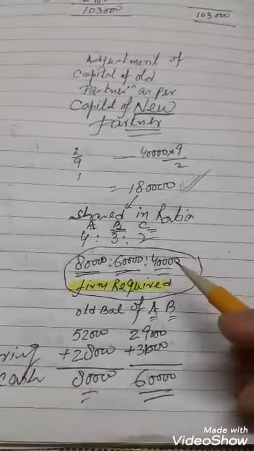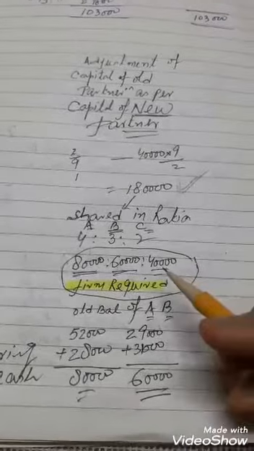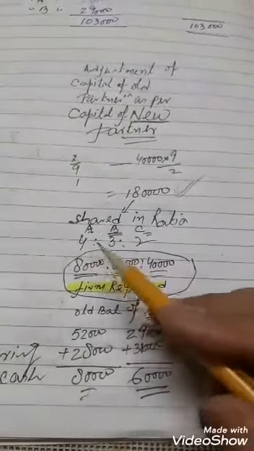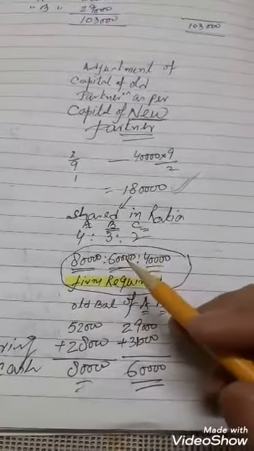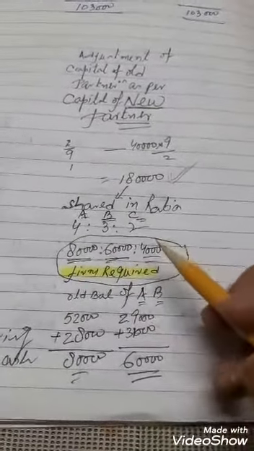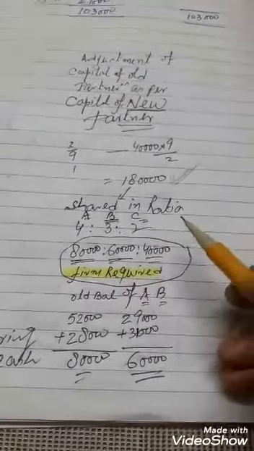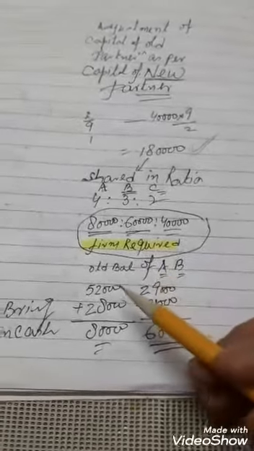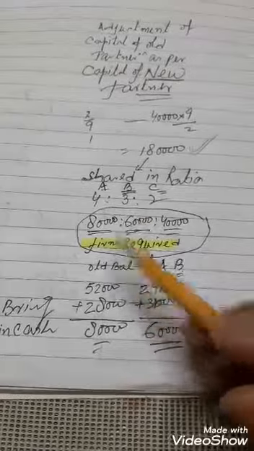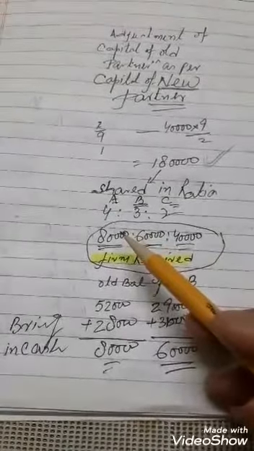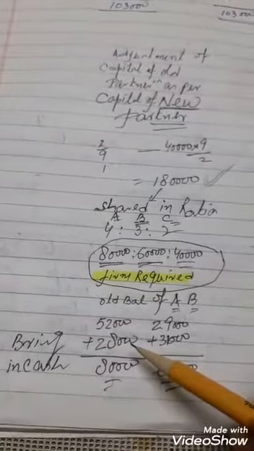If the amount is excess surplus, he will withdraw the amount. If the amount is deficit, he will bring the amount. So as per our calculation, A must have a capital of 80,000, B must have a capital of 60,000, and C there will be no change. I am just coming to capital account, but first I will tell you the old balance of A is 52,000. Firm required 80,000. It means he will bring cash 28,000.